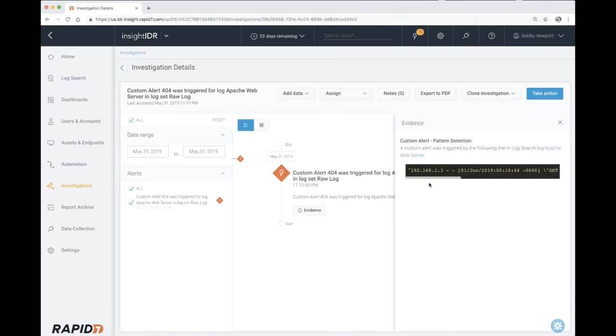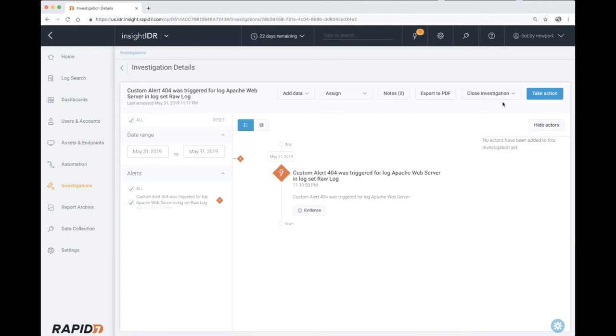However, the evidence can also be very telling as to what transpired, what protocol was used, what port they used, the request that was generated. All of this can be helpful. Again, we can add notes as to what we think happened, or just notes for the next analyst working next shift. These notes are important as they can help the next shift understand exactly where our mindset was in assessing this alert. Was it a potential Gobuster or DirBuster type of attack? We don't quite know yet, but we have a pretty good idea from our past experience.